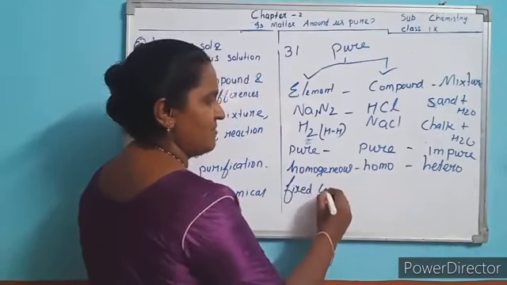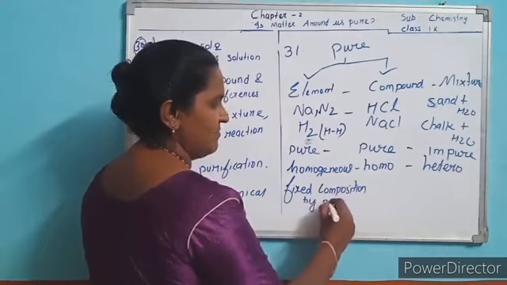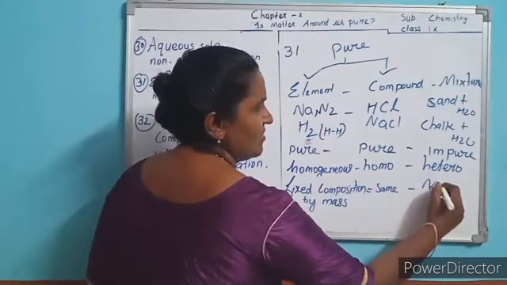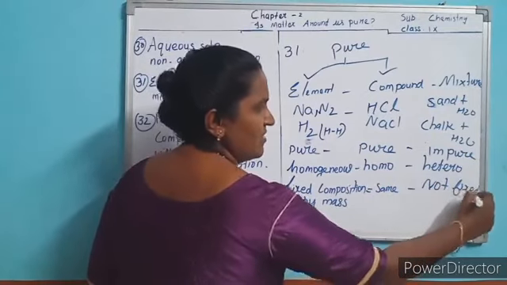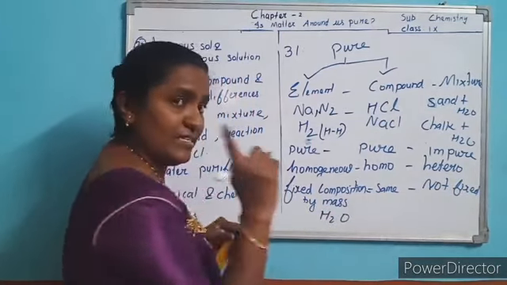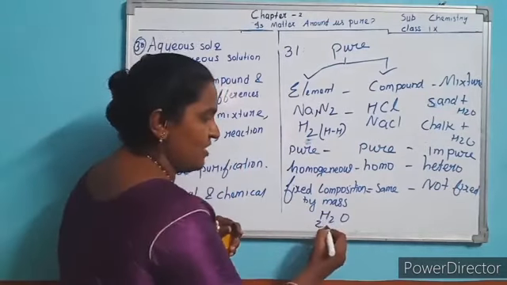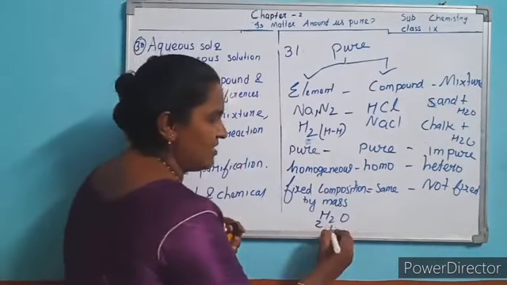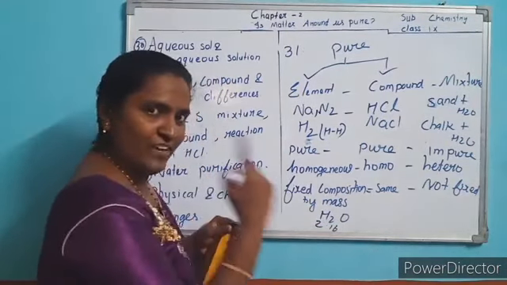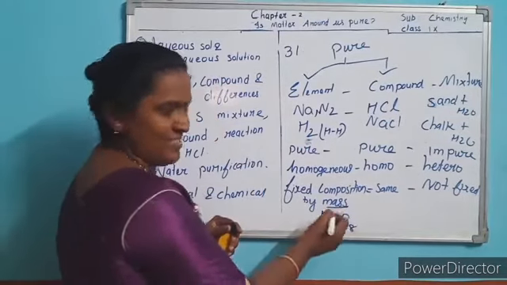Fixed composition by mass. Here also the same. Here not fixed composition. Understood? By mass means, see here each hydrogen weight is 1. So here 2 hydrogens are there, so that is 2. One oxygen weight is 16. Weight of 1 mole of oxygen is 16. Weight of 2 moles of hydrogen is 2. So the ratio is 1:8. So that's what by mass means.